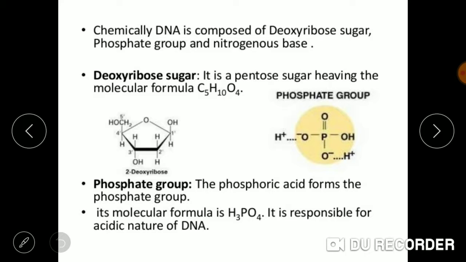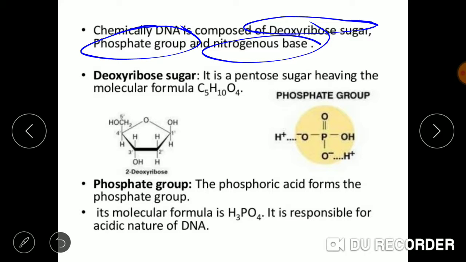Just now we discussed that a single nucleotide consists of pentose sugar, phosphate group and nitrogenous base. And if the pentose sugar in this case is deoxyribose sugar, it is named as deoxyribonucleotide. So we will talk about each of these parts of deoxyribonucleotides. The first part is deoxyribose sugar.